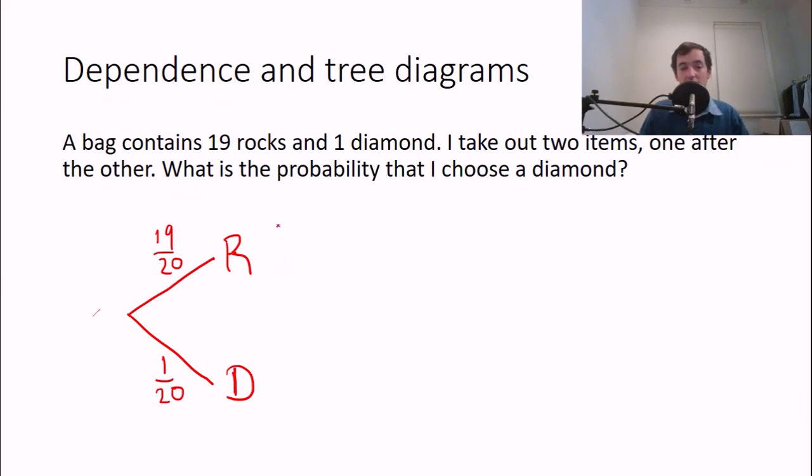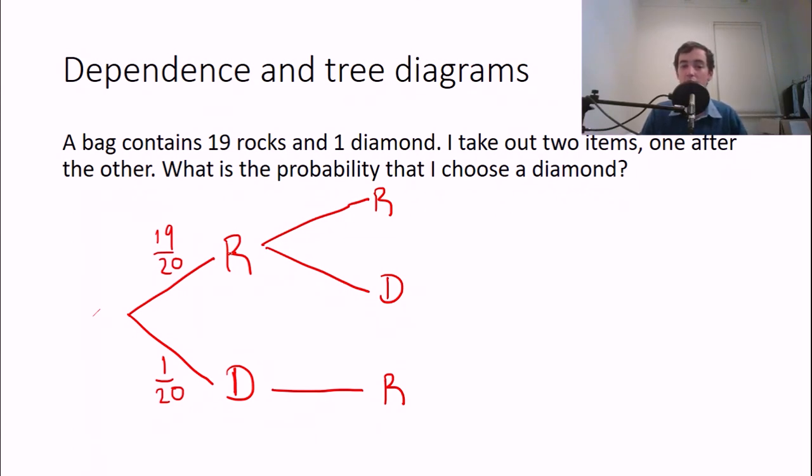And the probability of getting a diamond is 1/20. So then, there's only 2 options, except if you choose a diamond the first time, there's only one option, isn't there? That's choosing a rock. But if you choose a rock, that diamond is still there, so you could still get a diamond. Now this is where it gets a little bit more interesting.